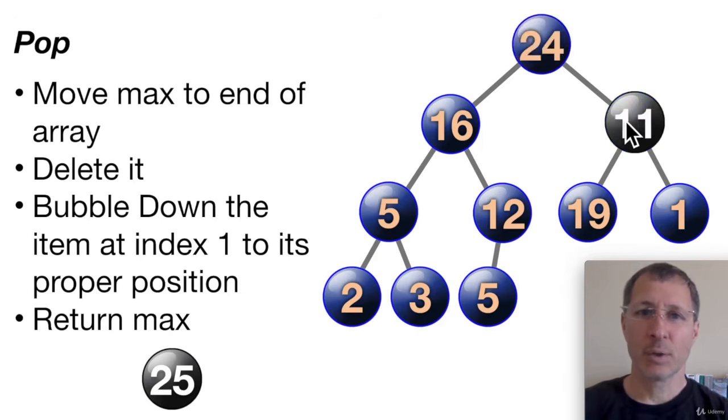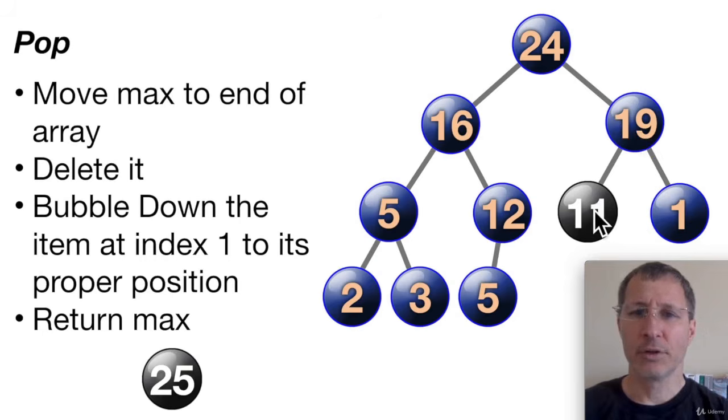Our next step is to bubble that 11 down to its correct position. So we compare 11 to 24. 11 is less than 24, so it needs to move down. Next, we're going to compare 11 to 19, and 11 is less than 19, so that's going to swap places. So we do some comparisons with the child nodes to move 11 down until there's either no further room to go down or it's not greater than any of its children nodes. So that's the operation for pop, and now we can just return the 25 that we pulled off. That's it. So those are the 3 key operations, and that's basically how they work in a nutshell.